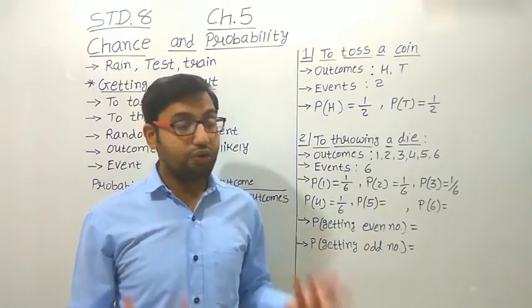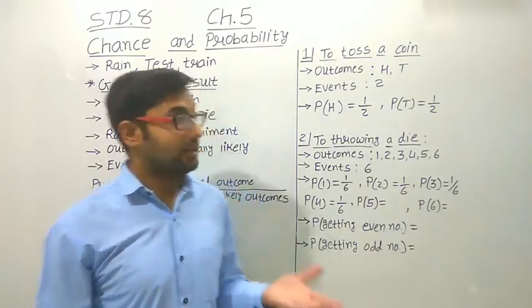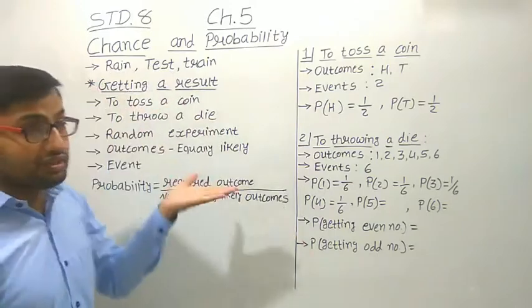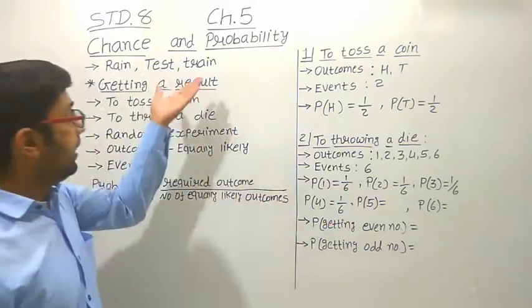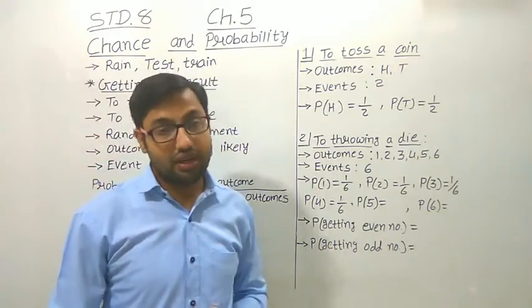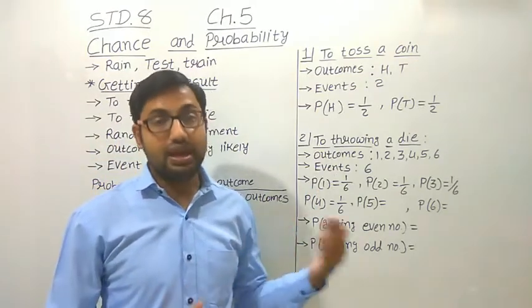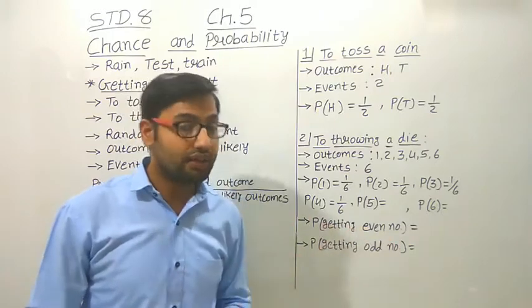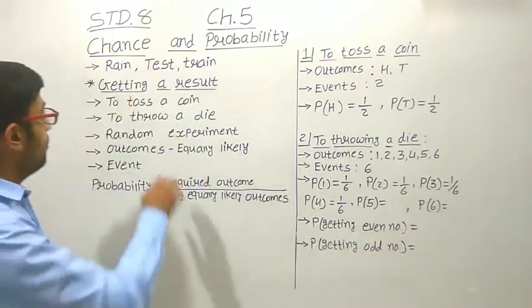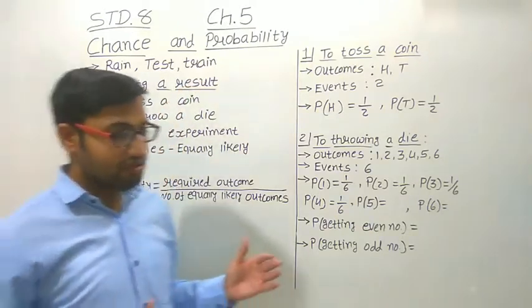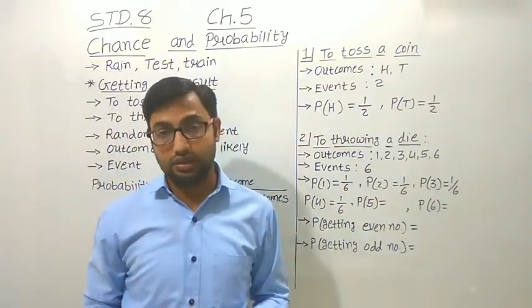we cannot predict the output or the result, whether it may rain or not, which chapter the questions may be asked from in the test, and at what time the train will come. It may be either late or early. It is not predictable. So these are all examples in which we cannot predict the results.